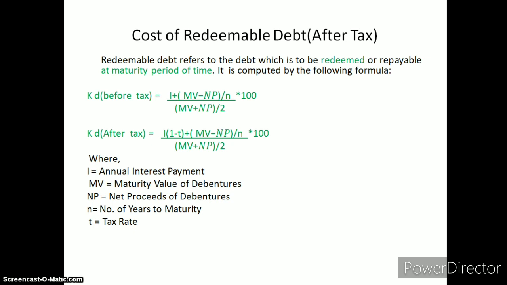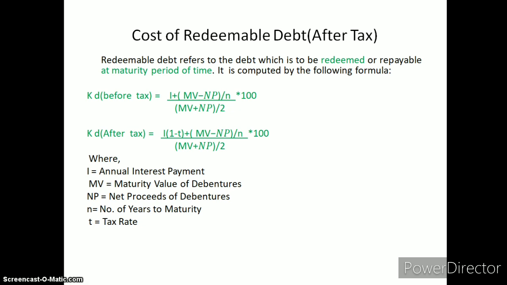We can say cost of debt before tax is interest plus maturity value minus net proceeds divided by n, upon maturity value plus net proceeds divided by 2, multiplied by 100.